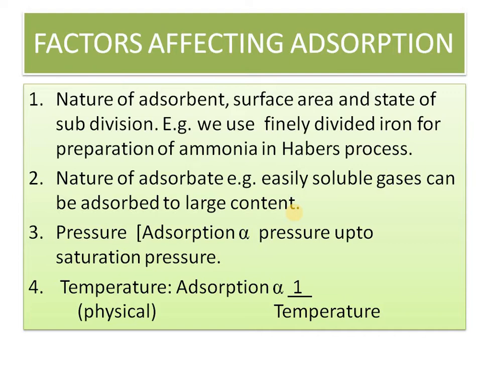Next, factors affecting adsorption. What are the factors? Now we will go into detail. See, the nature of the adsorbent, means what type of solid surface is there. When we say finely divided and when we say normal, both are different because the surface area will be different. And the state of subdivision means the porosity is different, the surface area is different, the tendency to attract specific molecules is different. So the nature of the adsorbent decides what that adsorbent will adsorb on the surface. For example, we use finely divided iron for the preparation of ammonia. We cannot use, let us say, vanadium pentoxide for the same.